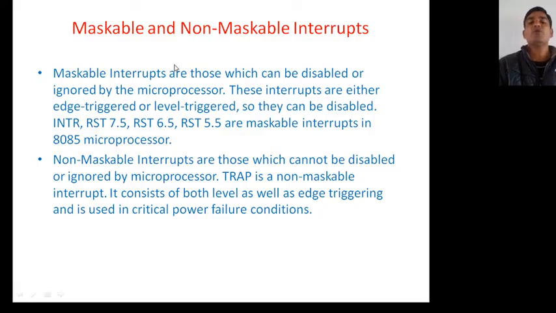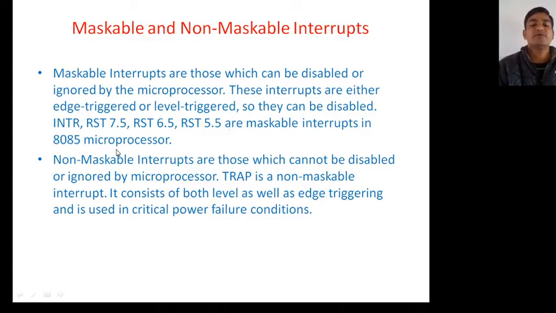Then maskable and non-maskable interrupts. Maskable interrupts are those which can be disabled or ignored by the microprocessor. These are either level triggered or edge triggered. So why can they be disabled? Because they consist of either positive level or negative level, or positive edge or negative edge. So they can be disabled. There are 4 maskable interrupts: INTR, RST 7.5, RST 6.5, RST 5.5.